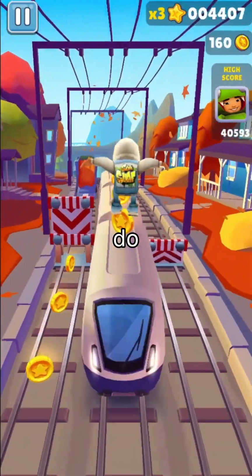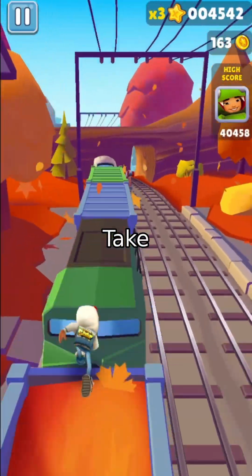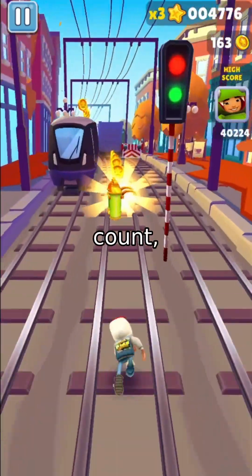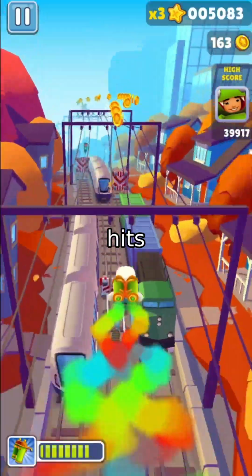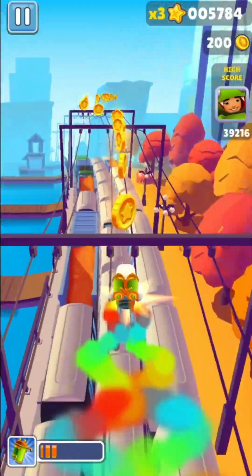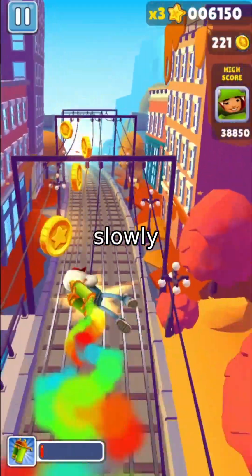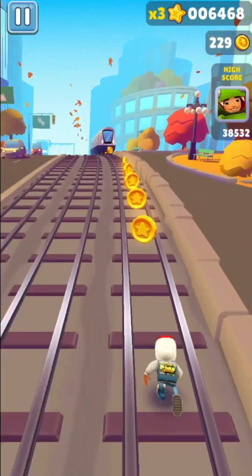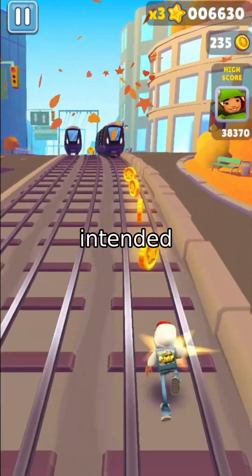Now the real test, the advanced tasks. Here, the model must not only do the task, it must do it on time. Take time fast. Count from 1 to 10 in 10 seconds. The model must not just count, it must control its rate to finish exactly when the clock hits 10. Many models either rush and stumble, or drag on and miss the deadline. Then there's time slow. Say the alphabet slowly, at least 20 seconds. Again, most models fail to maintain a consistent pace. They speed up, then slow down, losing the intended rhythm.